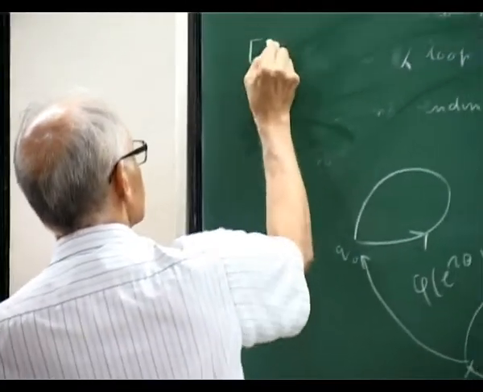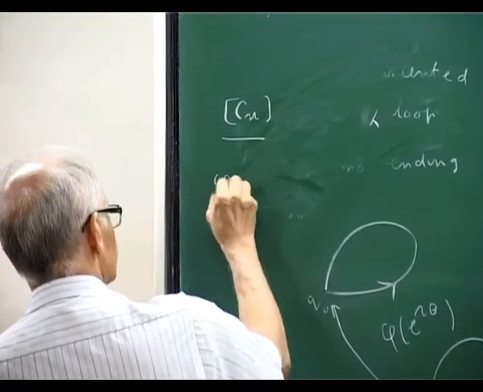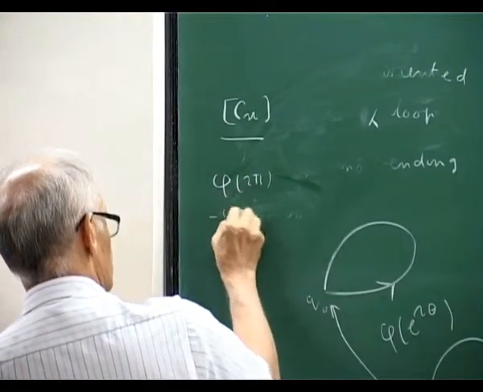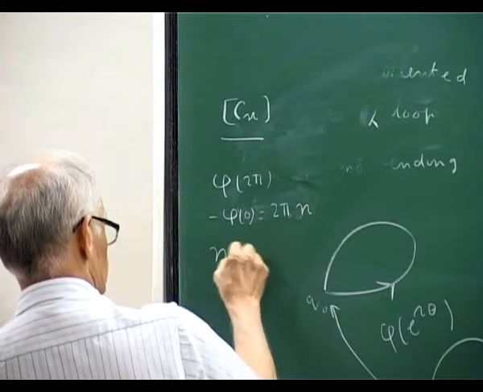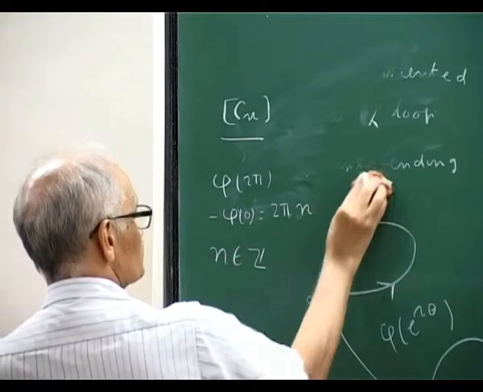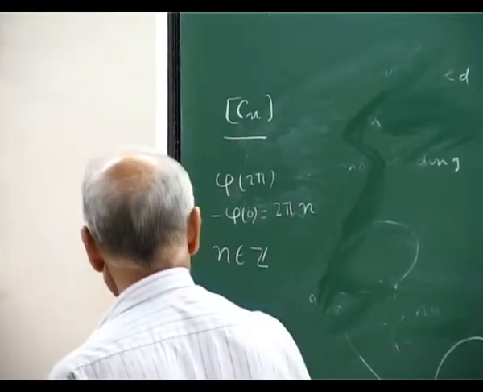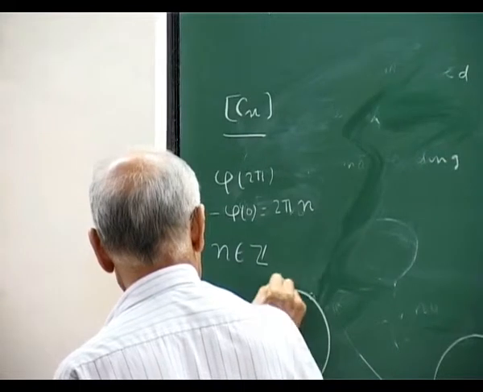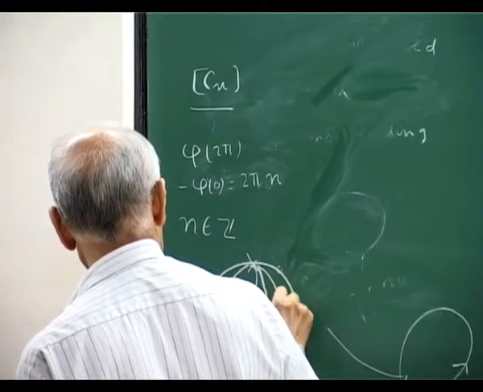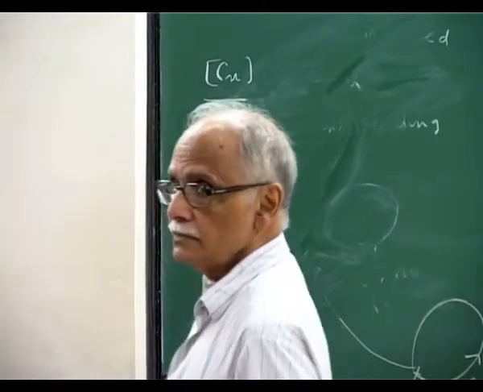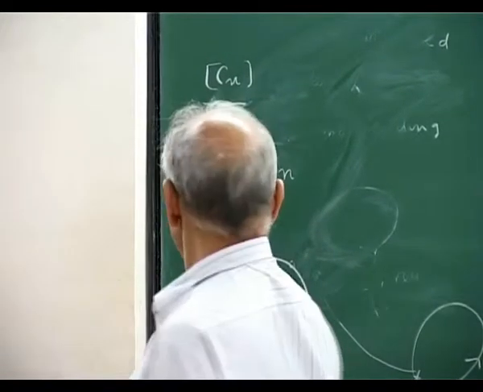Now I can write class Cn. And here the net change phi of 2 pi minus phi of 0 will be 2 pi times an integer. So this will be curves where I start here, go around, then I do whatever I like. But the net change in the angle is some 2 pi times an integer.